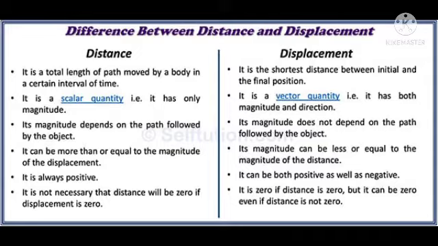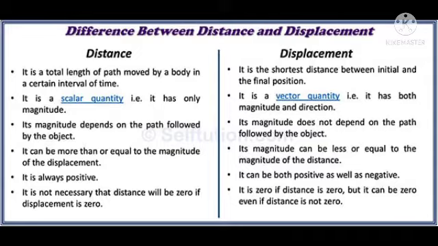Distance magnitude depends on the path followed by the object. Displacement magnitude does not depend on the path followed by the object. Distance magnitude can be more than or equal to the magnitude of displacement.